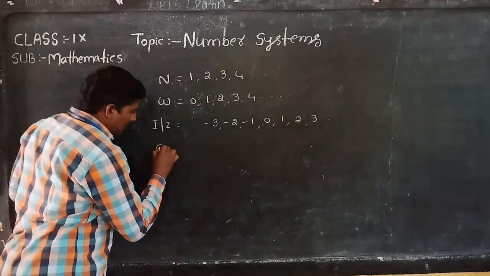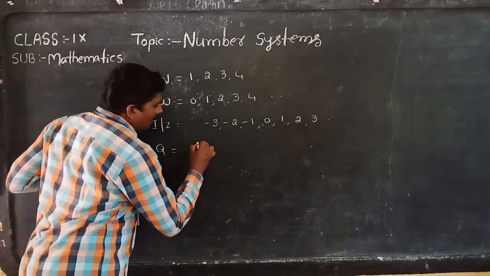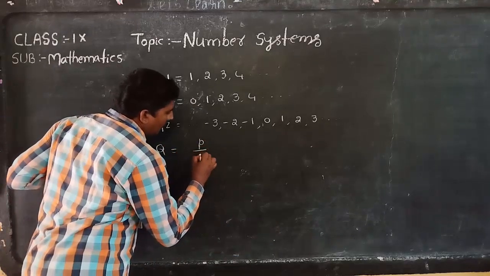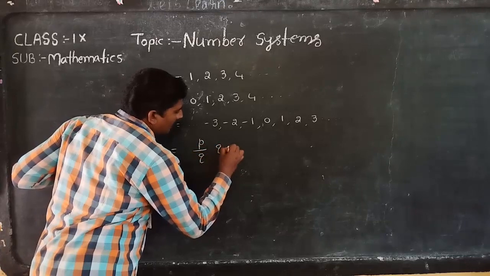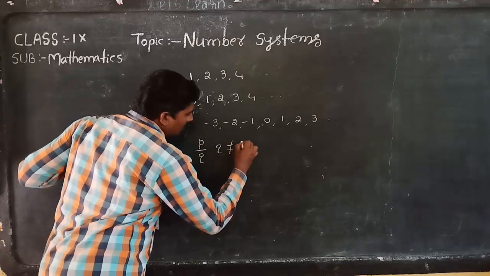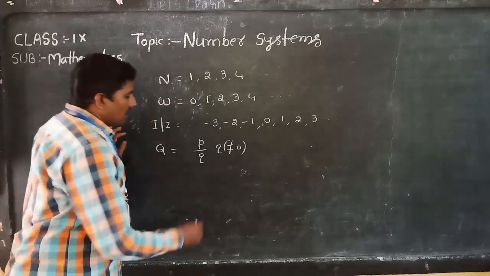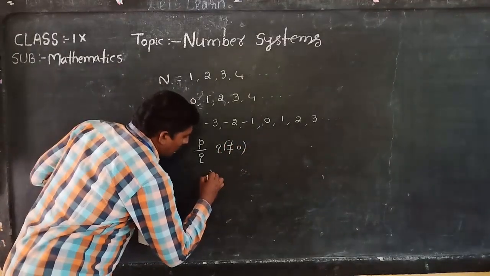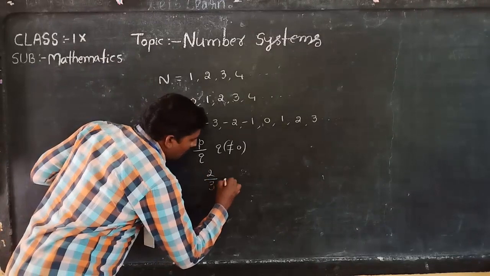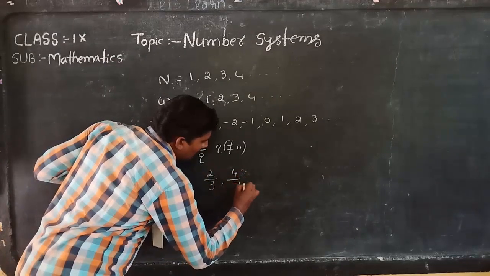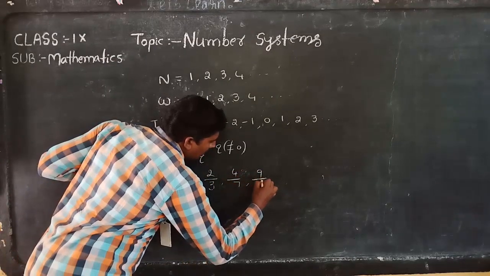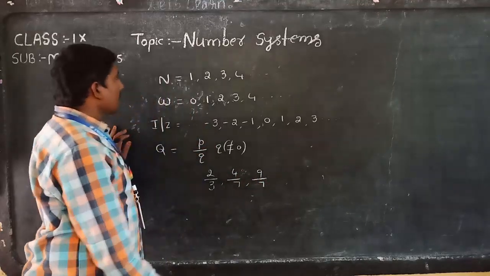Rational numbers Q are of the form P by Q, where Q is not equal to 0, nothing but fractions. For example, 2 by 3, 4 by 7, 9 by 7.